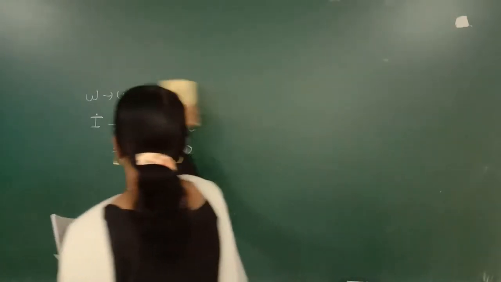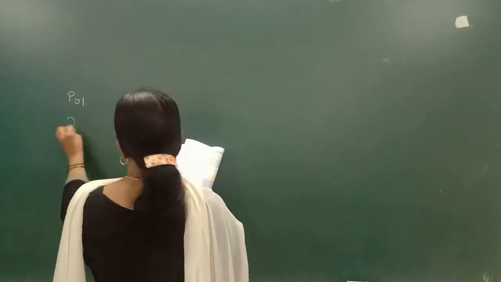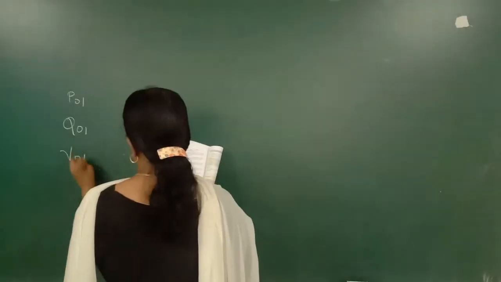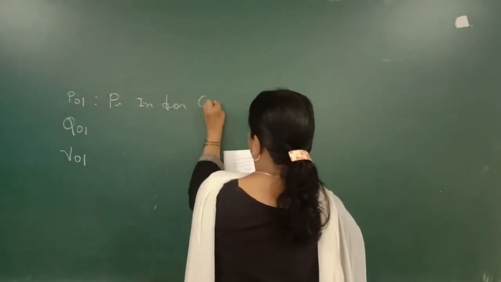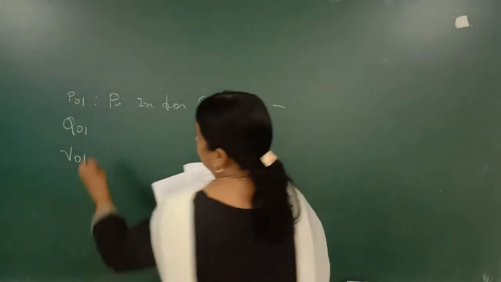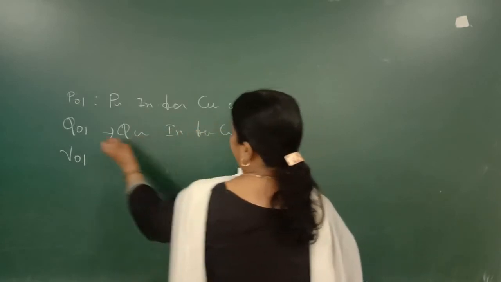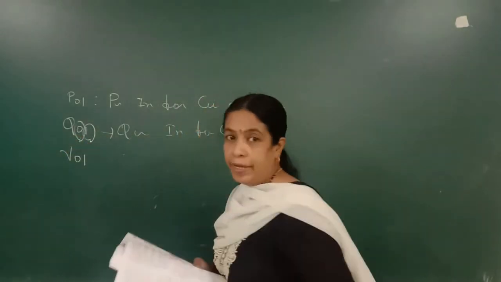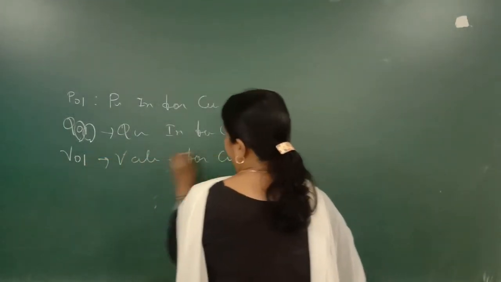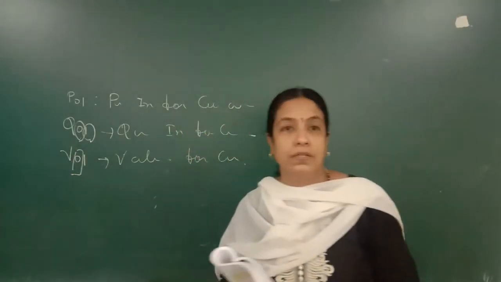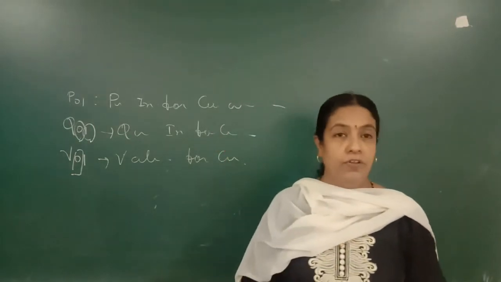Now next is P01, Q01, V01. P01 is the price index for the current year with respect to base year. Q01 will be called the quantity index number for the current year with respect to base year. V01 will be the value index number for the current year with respect to base year. While calculating this you have to use these. So all the notations we have studied.